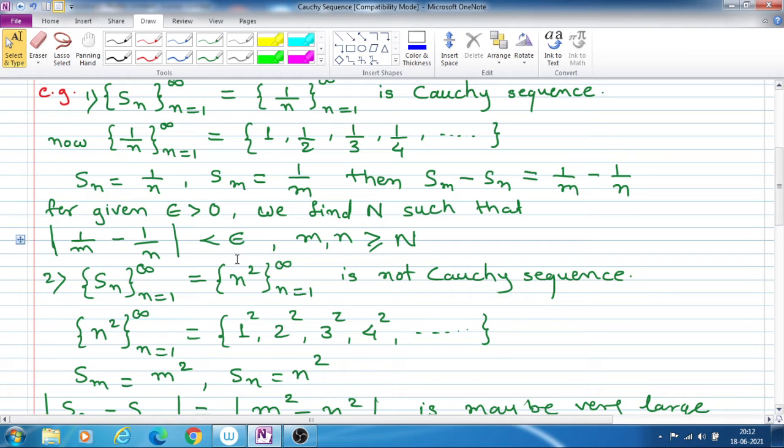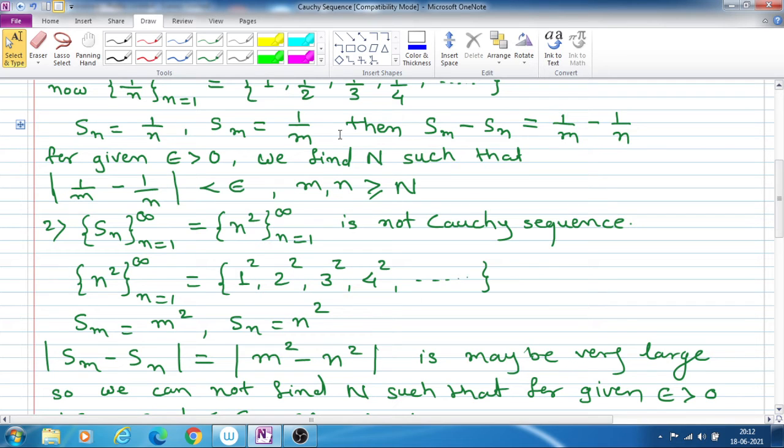Epsilon is a small number, therefore we can get the difference between two terms very small, and for that we can find capital N. So the sequence 1 upon n is a Cauchy sequence.